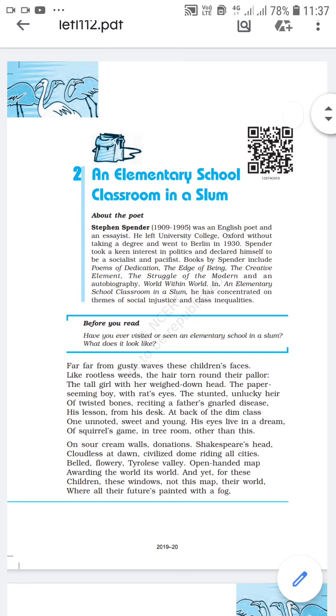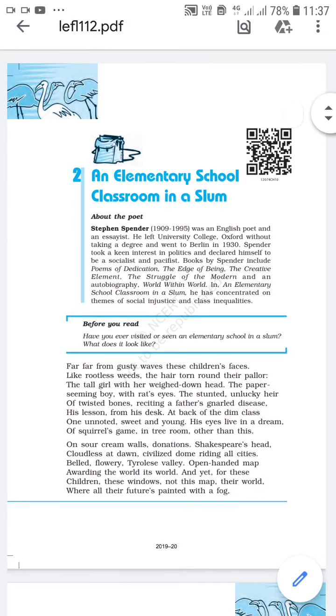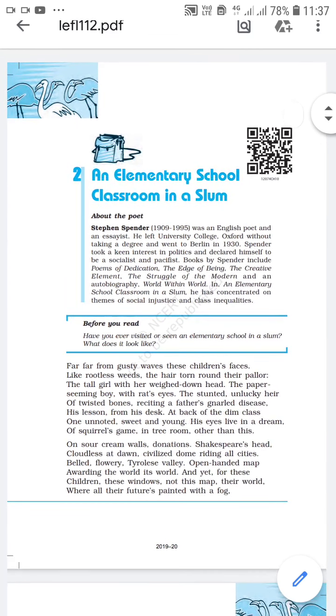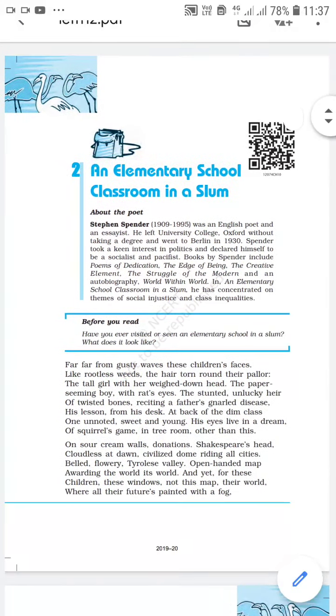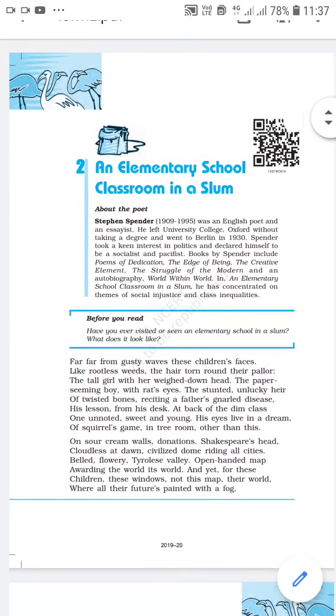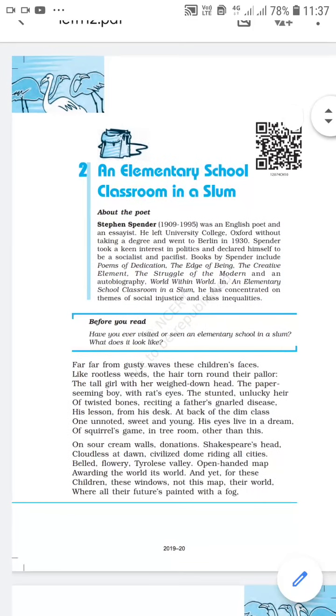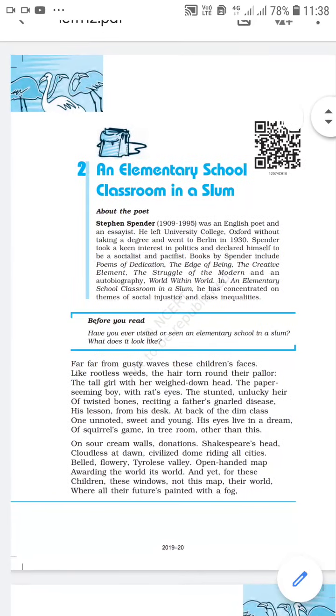Why is it not relevant? Because the slum where they live is totally different from what is shown in the map. जहाँ पे वो रहते हैं, वो जो स्लम एरिया है, that slum area is totally different from what is shown in the map.